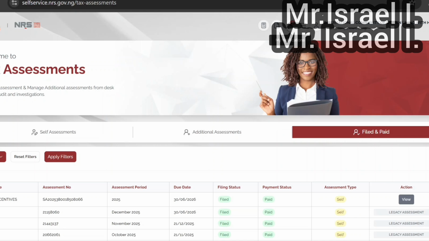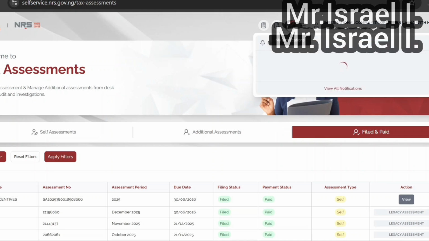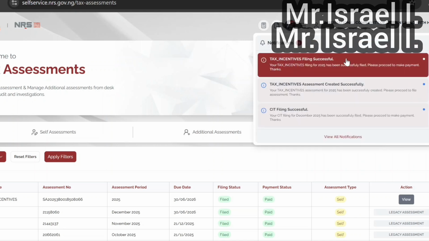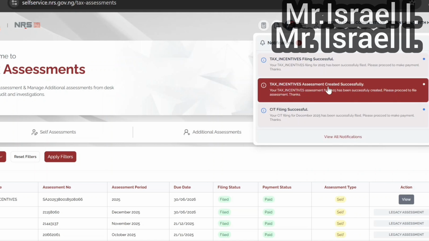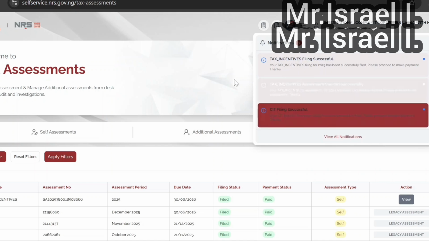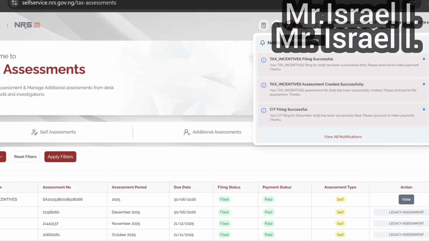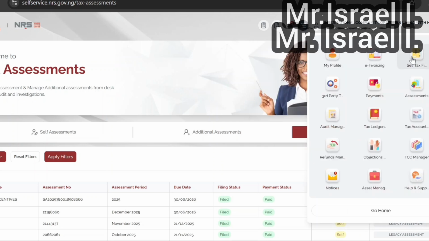So let's check this information here. Sorry, I'm trying to just pick out some things. Tax incentive filed, tax incentive credit, tax incentive filed, and other. So we are good. We are good. We are good. So congratulations to this client.